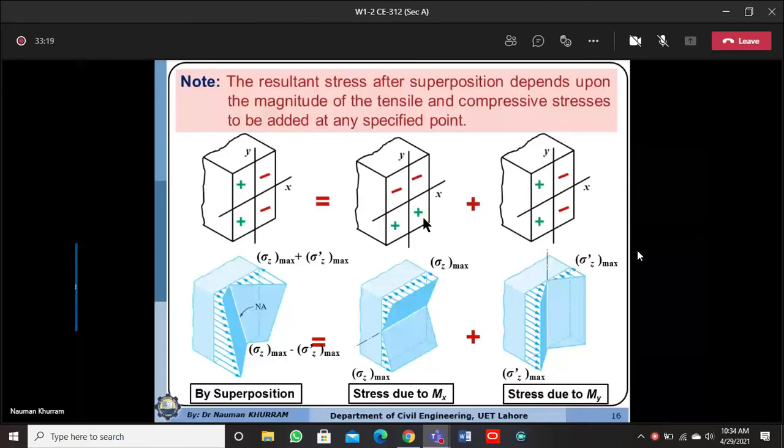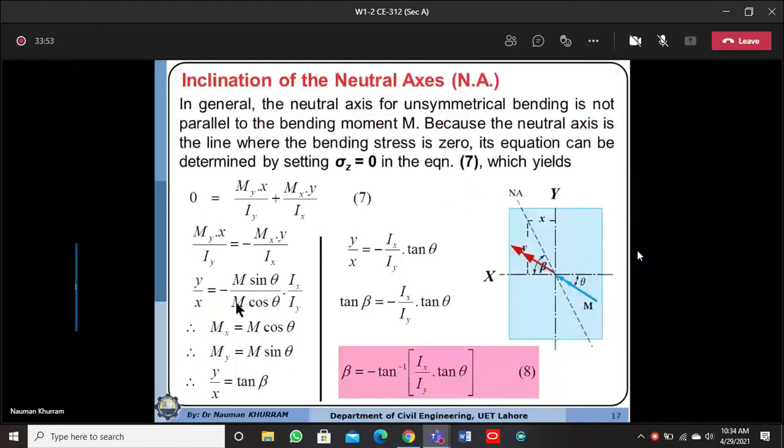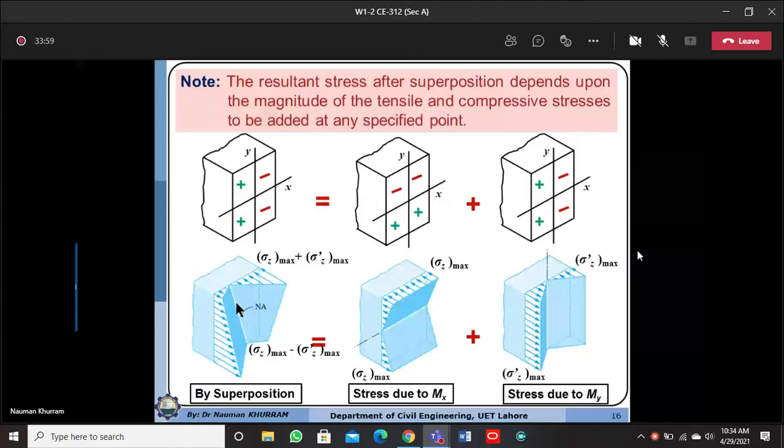The combined stress distribution that we are computing by the principle of superposition is plotted here. Okay, now here at this point the stresses are 0. Similarly, at this bottom part the stresses are 0. If you join these 2 points, you have a line or an axis along which the stress will be 0, and that is regarded as the neutral axis. Next is how we can determine the orientation of the neutral axis.